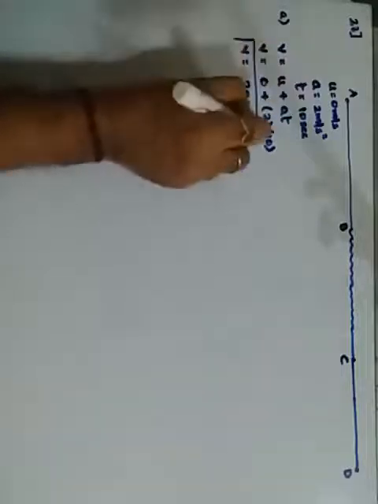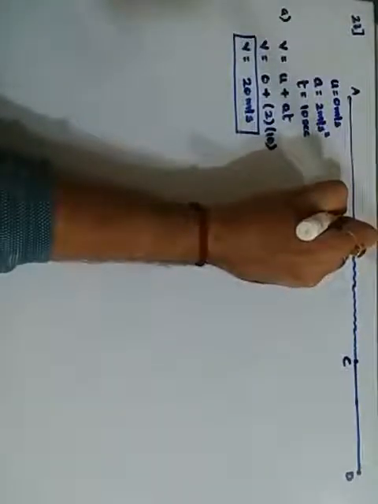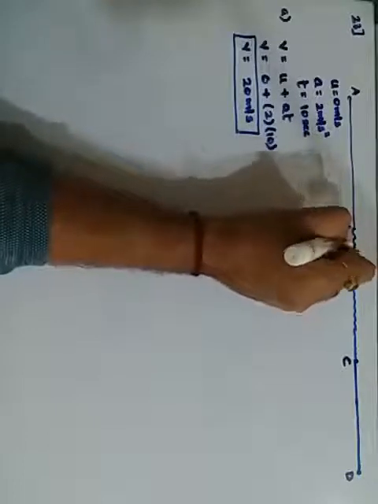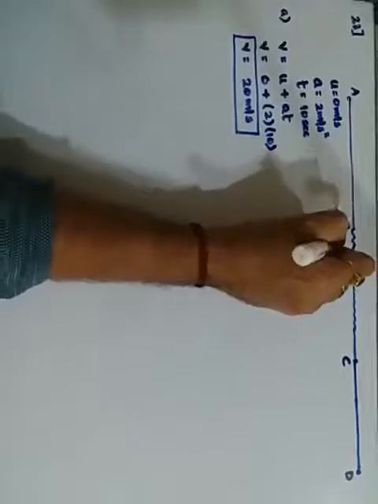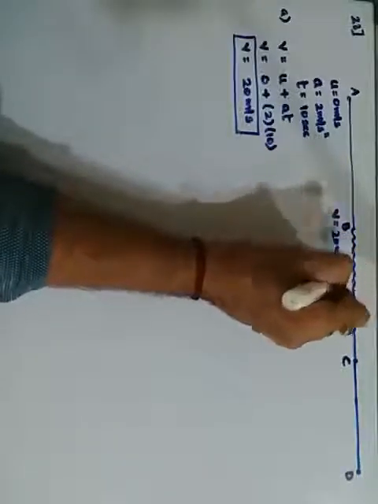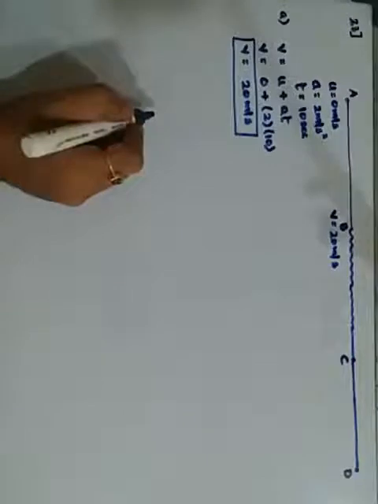Your first answer. Finally when it reaches here, its velocity becomes 20 meters per second. Now when it reaches here, let me make it into parts.